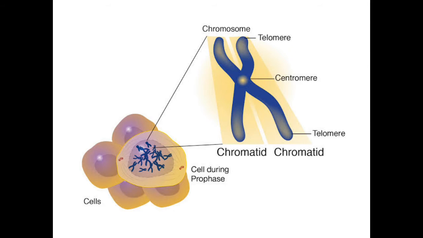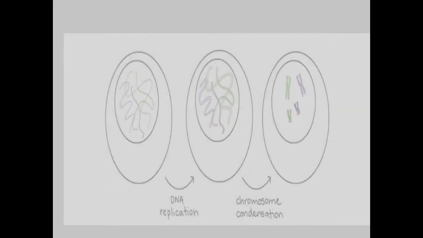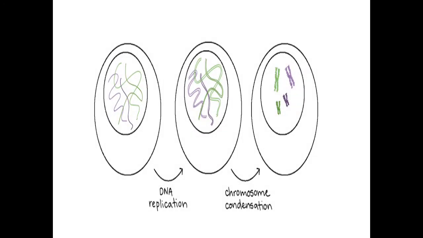Now how are these chromatids formed from the chromatin fiber? Actually, at first the chromatin fibers inside the nucleus create a replica. You can see in the picture the chromatin fibers are duplicating themselves, that is called DNA replication, and after DNA replication these chromatin fibers get condensed and form the sister chromatids which are joined through the centromere. This is called chromosome condensation.